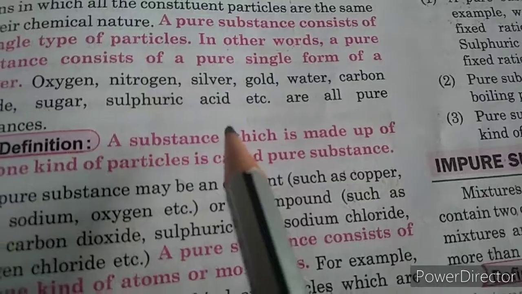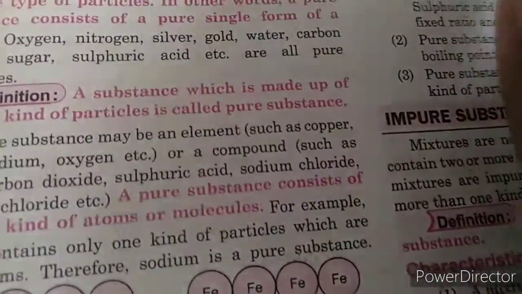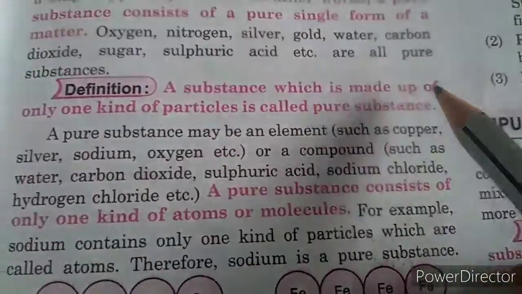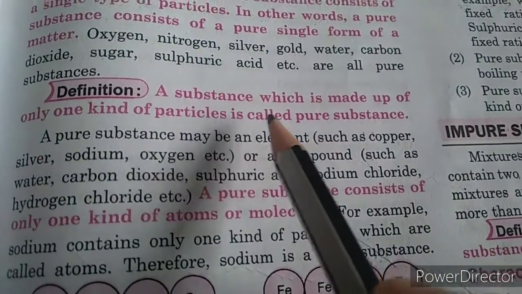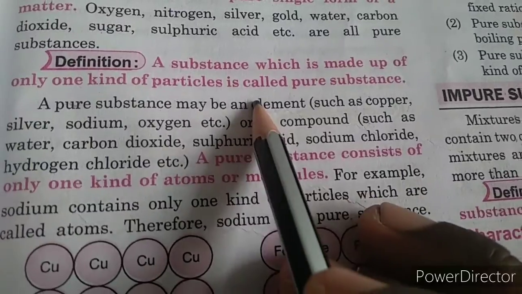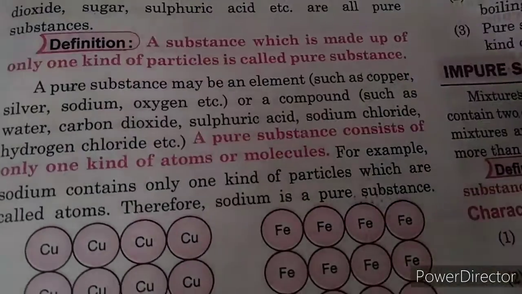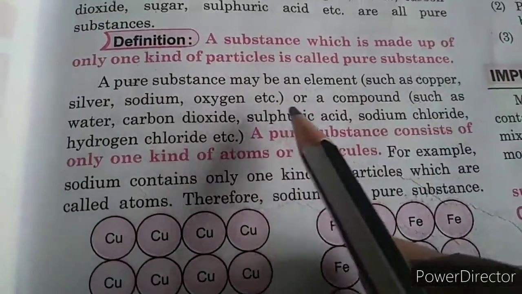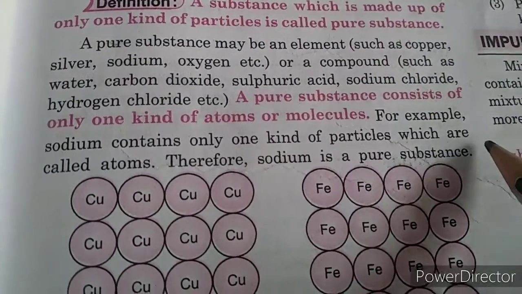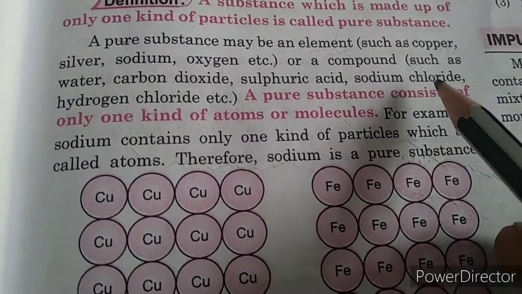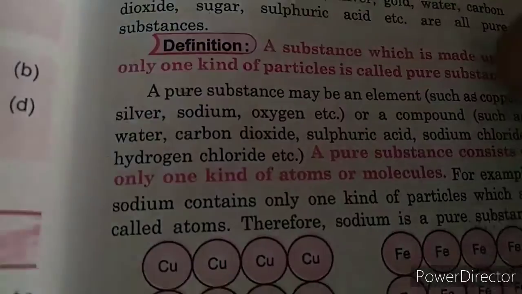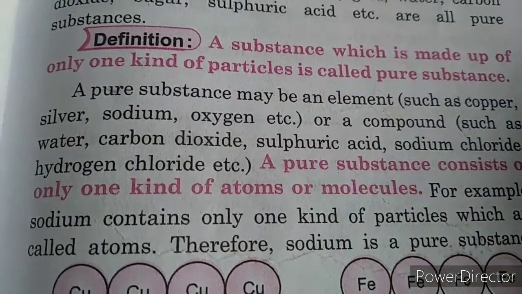A substance which is made up of only one kind of particles is called a pure substance. This will be the definition. For example, copper, sodium chloride, salt, water, carbon dioxide, these are all pure substances.